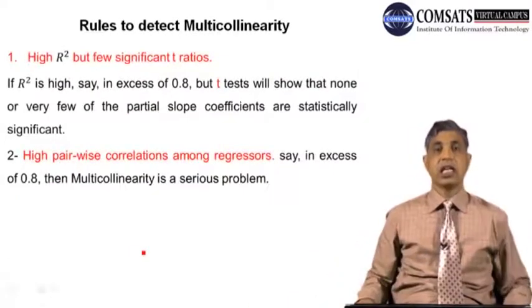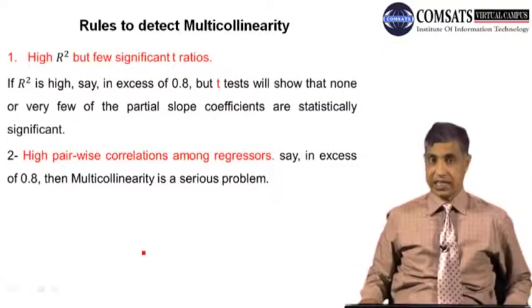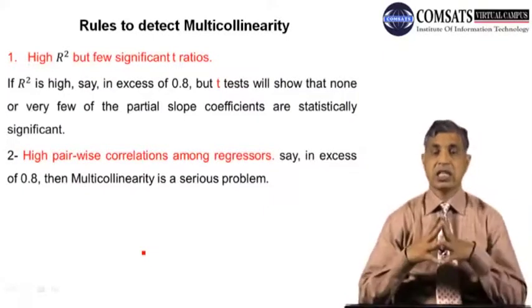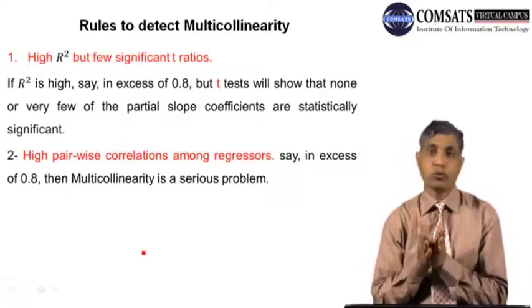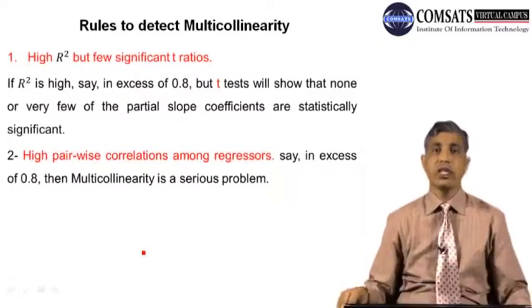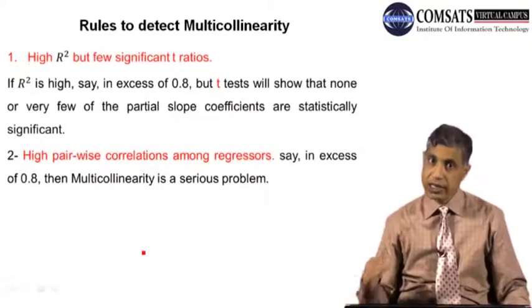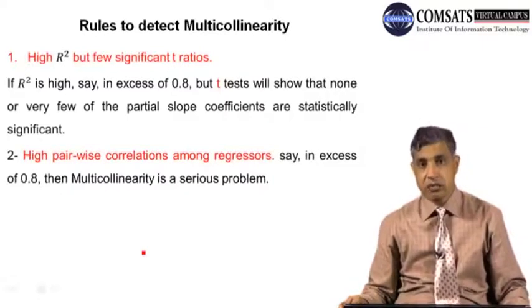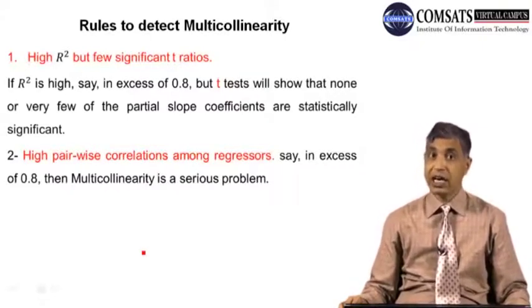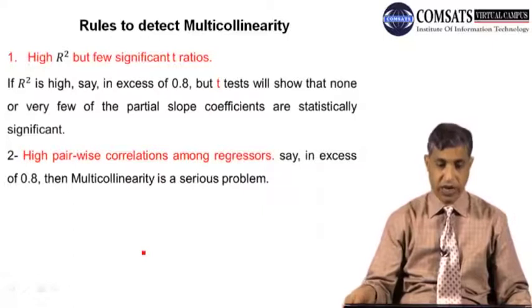The first is a high R square but few significant t statistics. The first rule of thumb is that if you see your output, whether it is from EViews, SAS or SPSS, that your R square is very high but at the same time your t statistics are not significant, then you should guess that there may be a problem of multicollinearity.